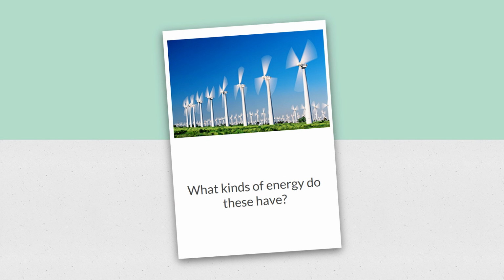Okay, what kind of energy do these things have? I don't know if you know it, but these are windmills. The wind is blowing these things, and these big blades are turning. The blades are turning, and there's a generator right here. A generator is a thing that makes a type of energy. We're going to talk about it on the next slide. But I want you to think about it and tell me what kind of energies are involved here.